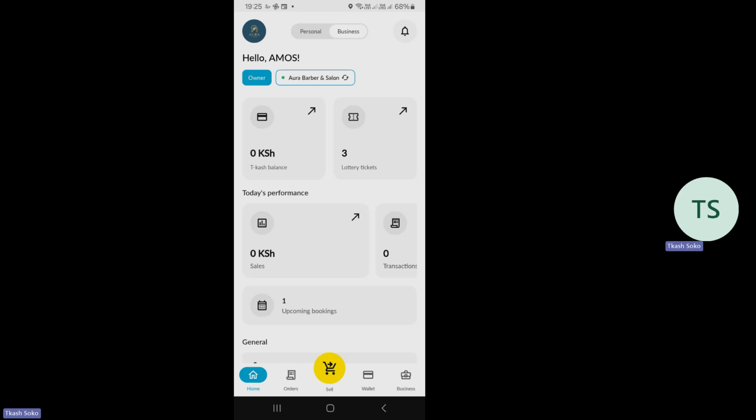So let's get started. If you see the screen that I'm sharing, it has a business of mine. The business that is here is the Aura Barber and Salon. So you can see how amazing the profile looks. It starts with Hello Amos. Then after that, it tells me that I'm the owner of Aura Barber and Salon. My Tcash balance is said to be zero, but that has changed. I was doing the refreshing.